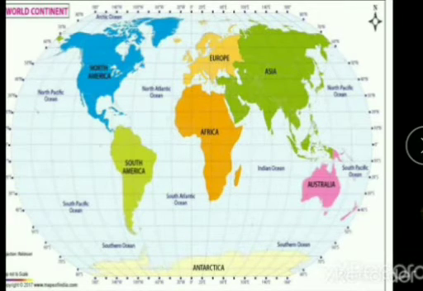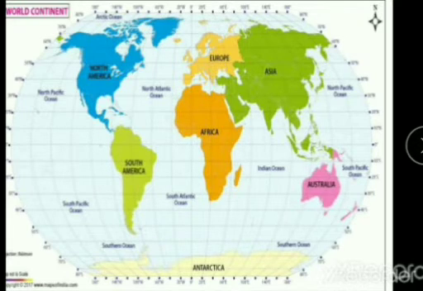So now we will see which is the third largest continent. It is North America. So do you know who found or discovered North America? It is Christopher Columbus. Christopher Columbus is the one who discovered North America. The highest point in the continent is Mount McKinley in Alaska. The Rockies stretch along the western part and the Appalachian Mountains stretch along the eastern part of this continent.